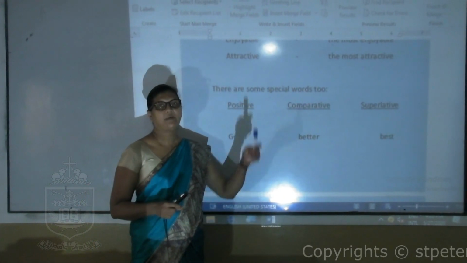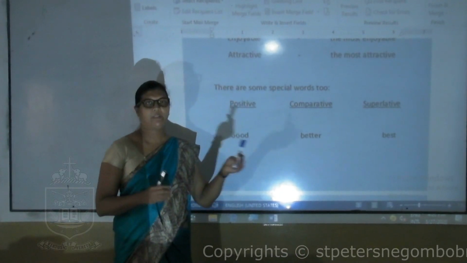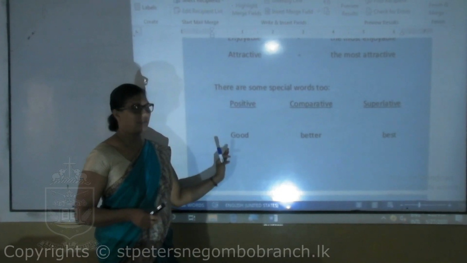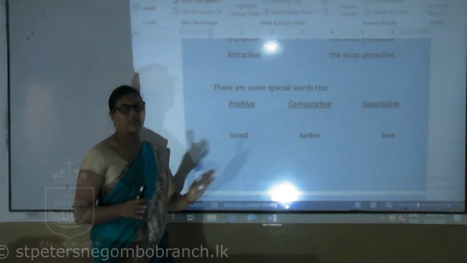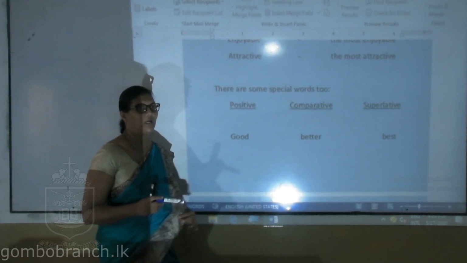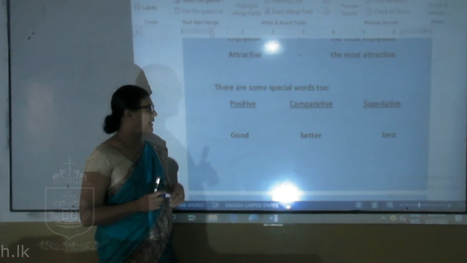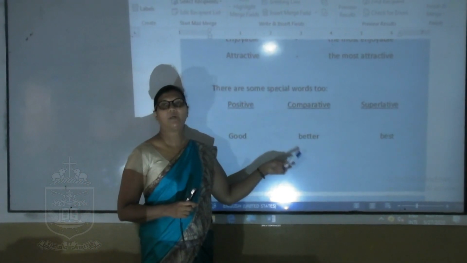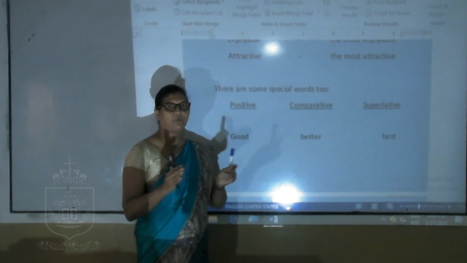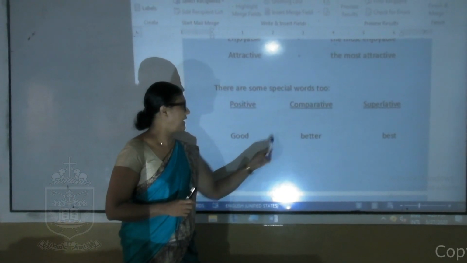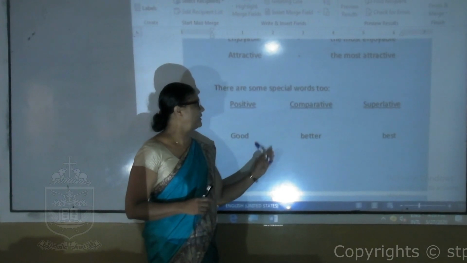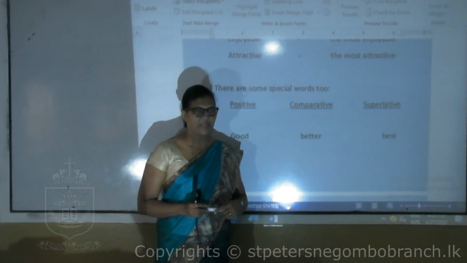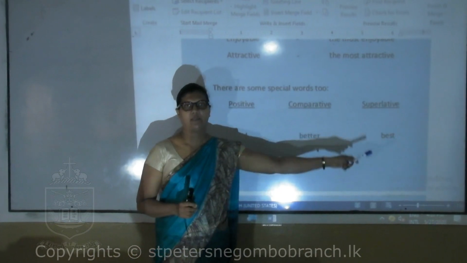And these 3 methods are regular, but there are exceptions, special words. There we cannot see a regular form. We just have to keep this in mind. The word good: we don't add er. So there's another word for that. Good, better. And the superlative form is the best. Better than the best.